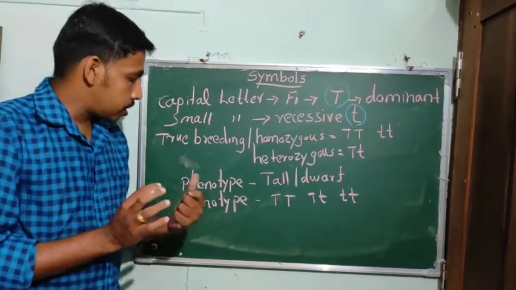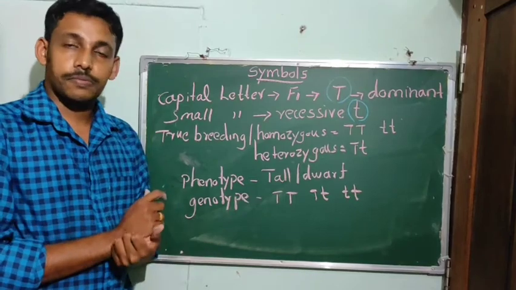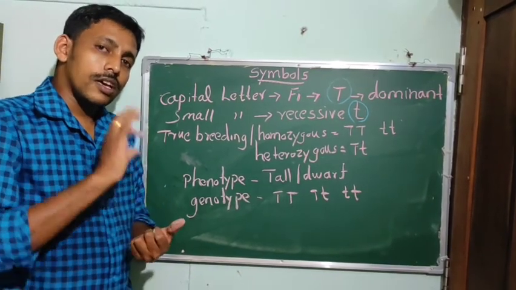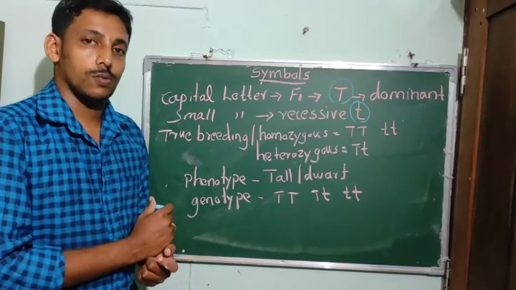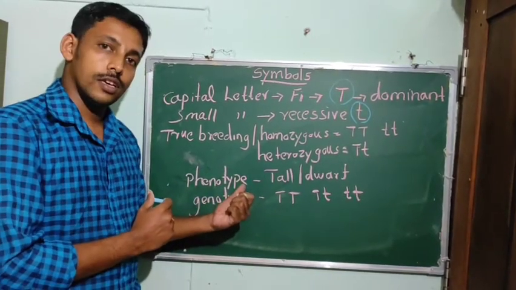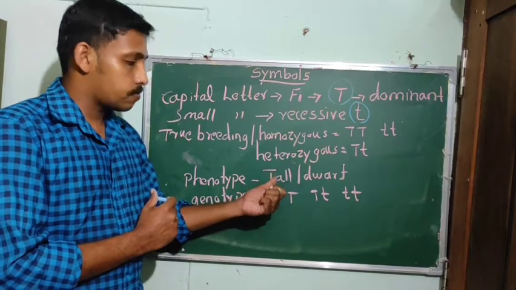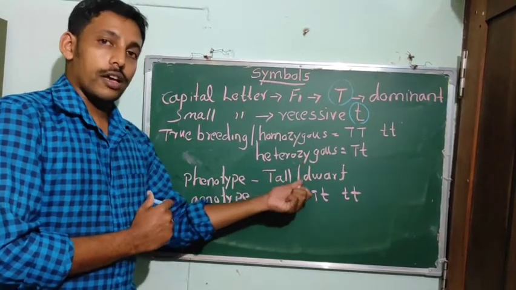Then what are phenotype and genotype? The physical appearance is known as the phenotype. For example, here the tall and dwarf.